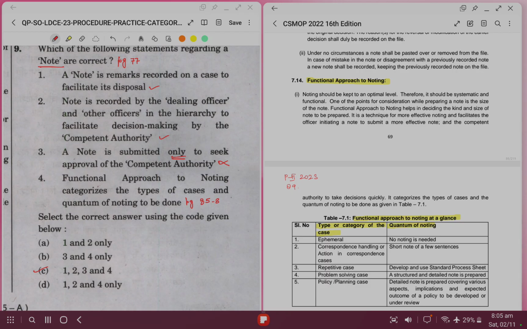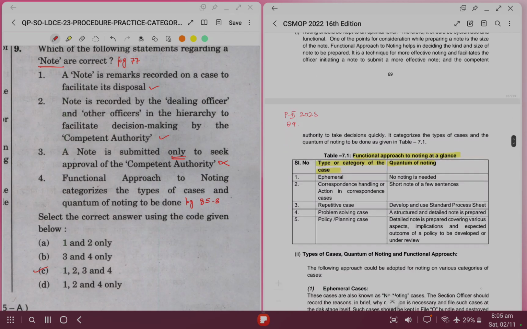UPSC has also asked what are problem solving cases, or they can ask this quantum noting required, and then in options you can get ephemeral, repetitive, problem solving or policy. So you have to learn all these different categories. So option 4 is also the right option. So in this case 1, 2 and 4 is the right option.